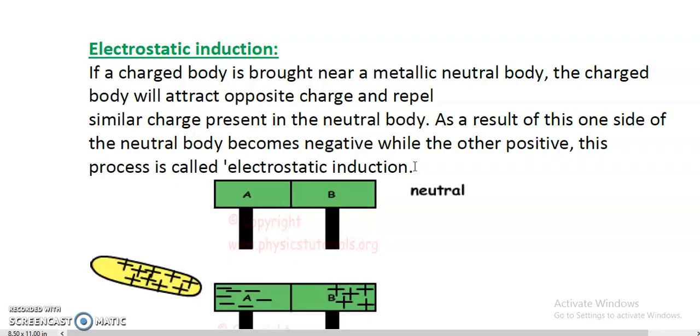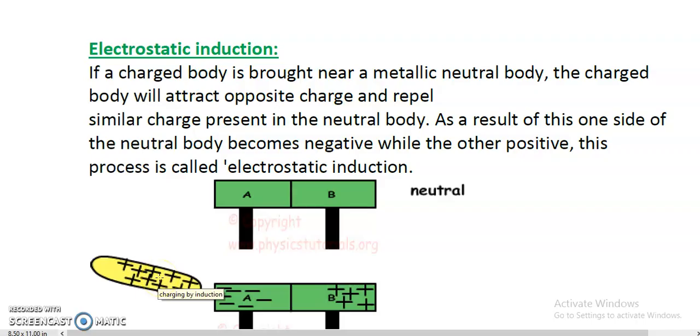Listen to it carefully. What is the method of charging by induction? First of all, I want to tell you the significance of this method. In electrostatic induction, we are not going to make contact between the two different bodies. We are not going to provide any contact of this glass rod with this particular body, or of one body with another body.